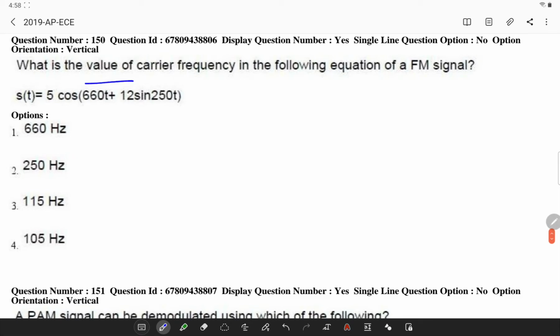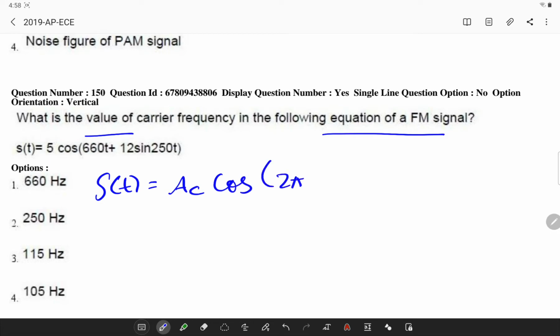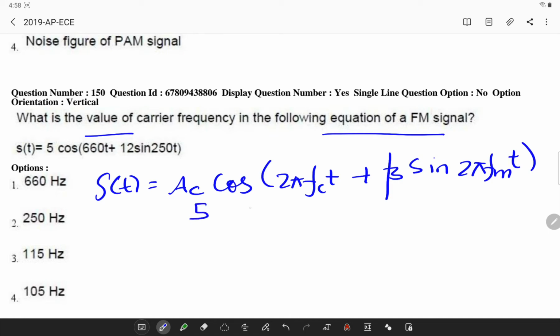So what is the value of the carrier frequency in the following FM signal? Now what is the standard FM signal? s(t) = Ac cos(2 pi fc t + beta sin 2 pi fm t). This is the standard signal. Now compare it with the signal given in your question.